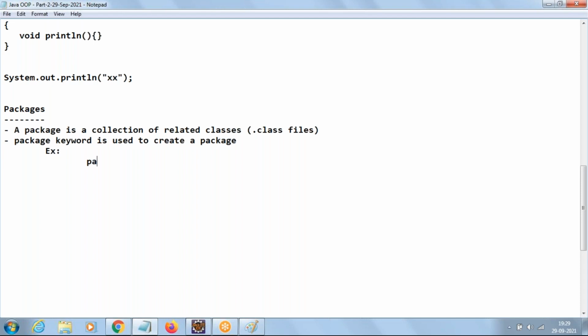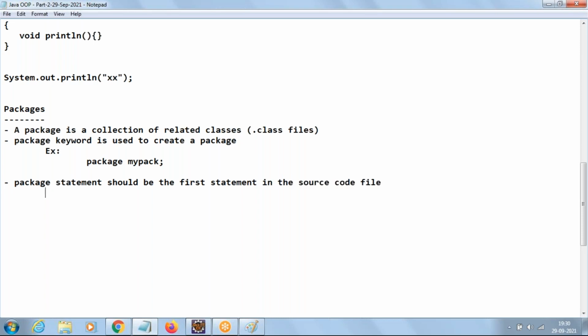For example, package and the name of the package. And the standard we follow for the package name is smaller case letters. Whenever we go for a package name, smaller case letters. It's a standard, not a syntax rule. The package statement should be the first statement in the source code file.